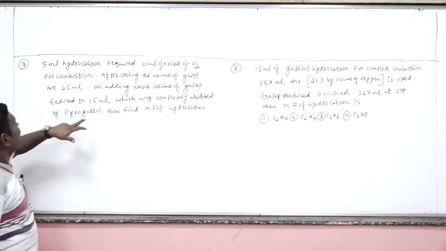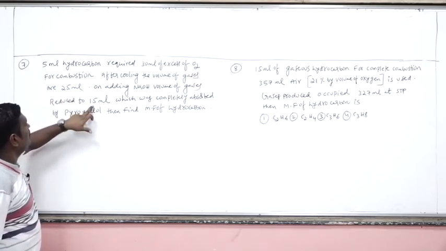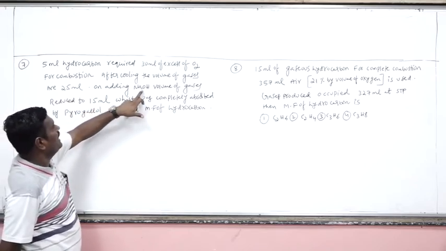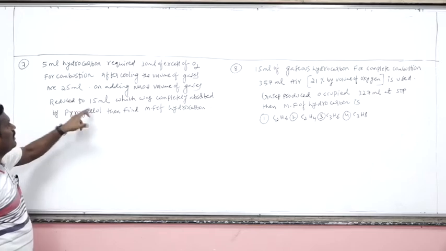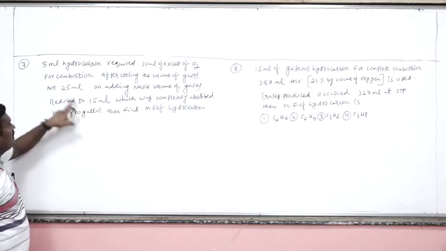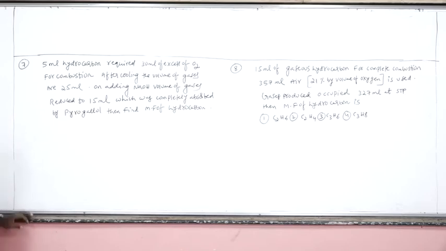So what is the volume after cooling? 25 ml. Now it is reduced to how many ml? 15 ml due to NaOH. So the difference between 25 and 15 is the volume of the CO2. What is the volume of the CO2 here? 25 minus 15, 10 ml. So what is the hydrocarbon volume? 5 ml. Are you getting my point? So from here you can calculate the number of carbon atoms.